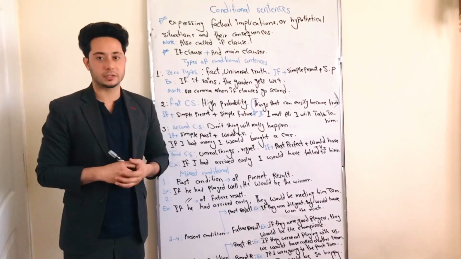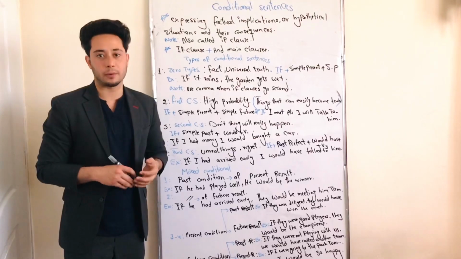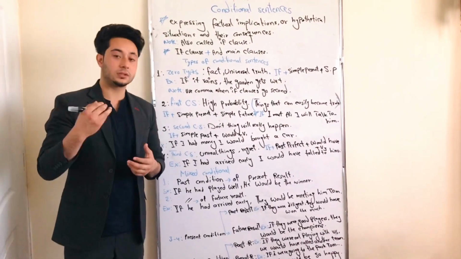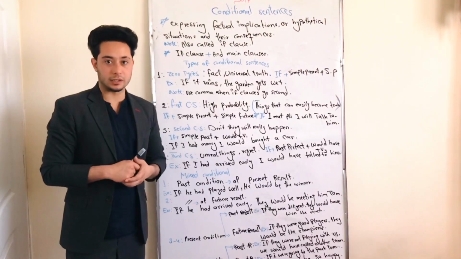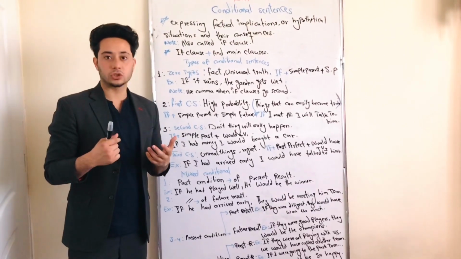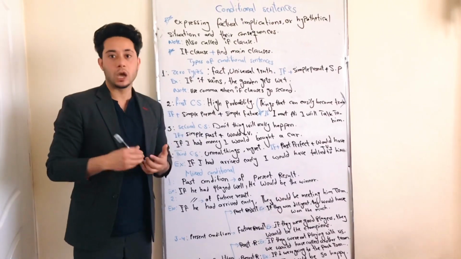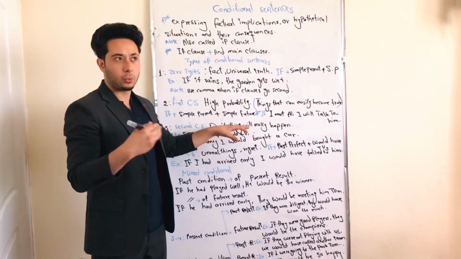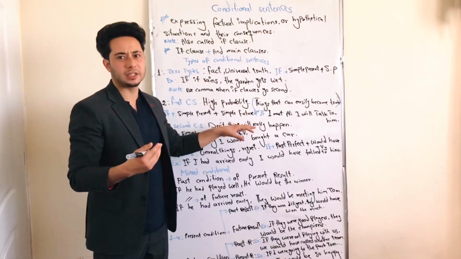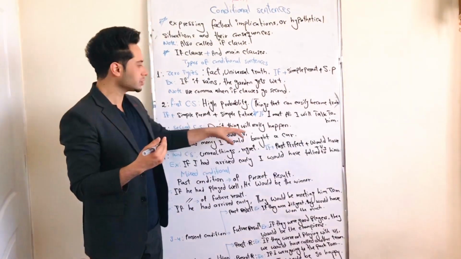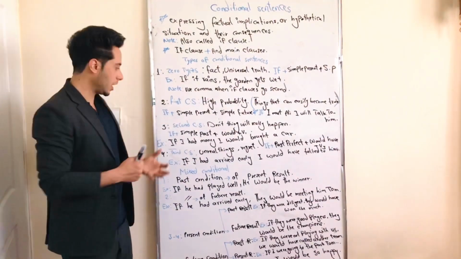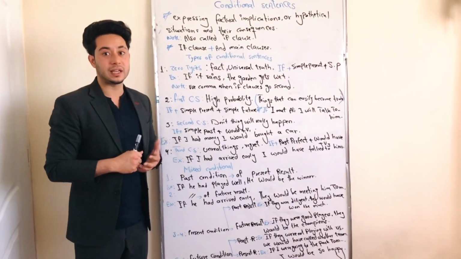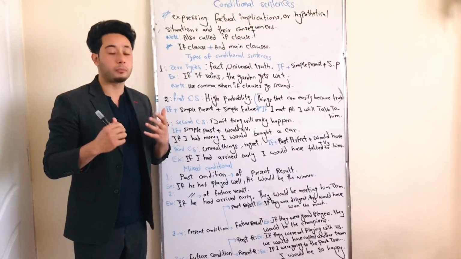The third type of conditional sentence is called the second type of conditional sentence. What is the second type of conditional sentence? We use the second type of conditional sentence to talk about actions, situations, or events with low probabilities. For example, we can say we don't think that it will happen in the future, or we don't think it will really happen in the future. And the formation is if plus simple past tense, and the result is would plus base form of the verb.